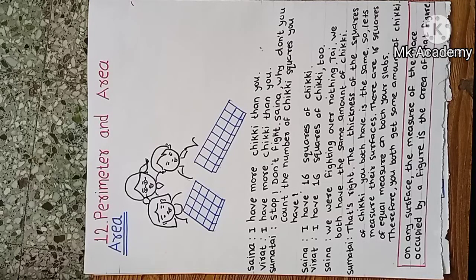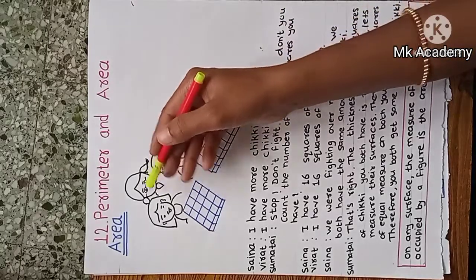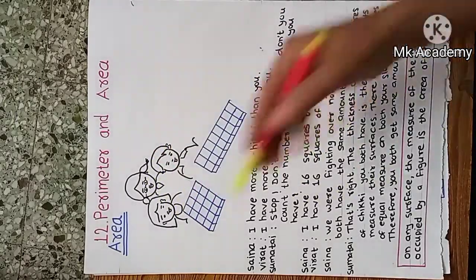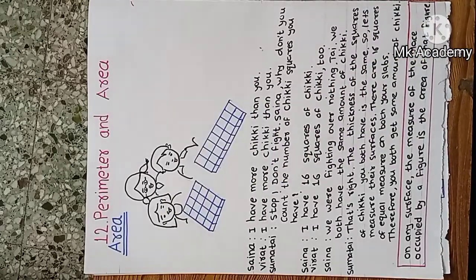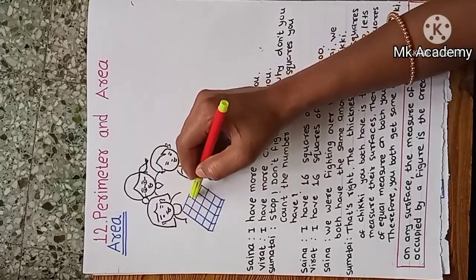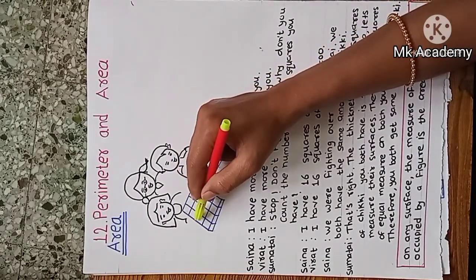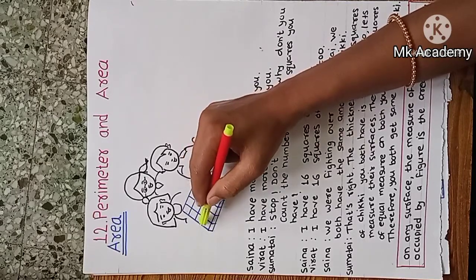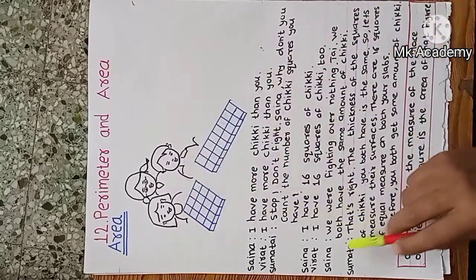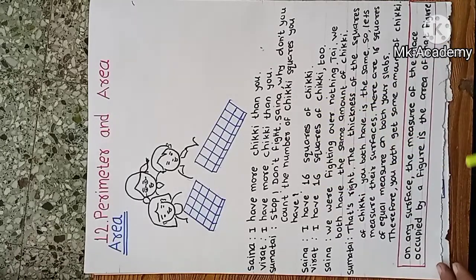Saina, why don't you count the number of chikki squares you have? Saina counted. 1, 2, 3, 4, 5, 6, 7, 8, 9, 10, 11, 12, 13, 14, 15, 16. Saina said, I have 16 squares of chikki.